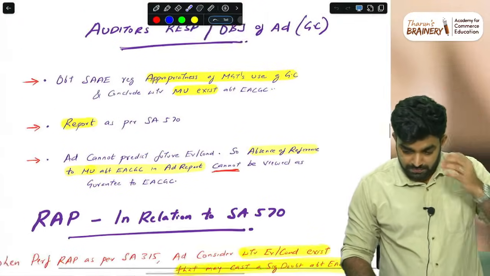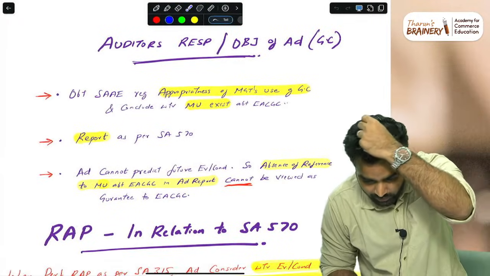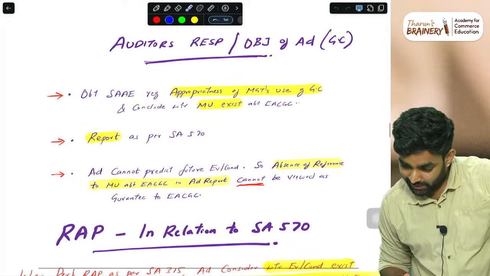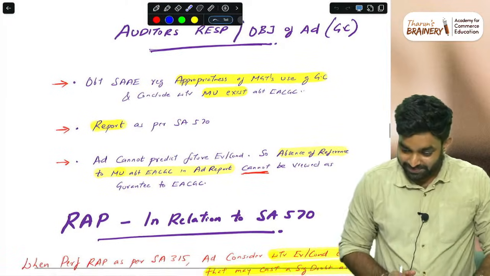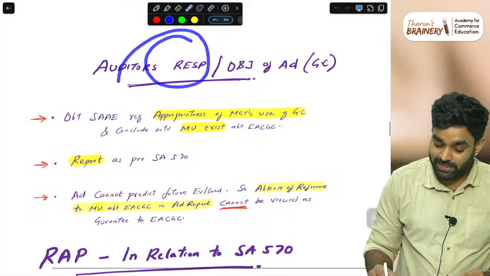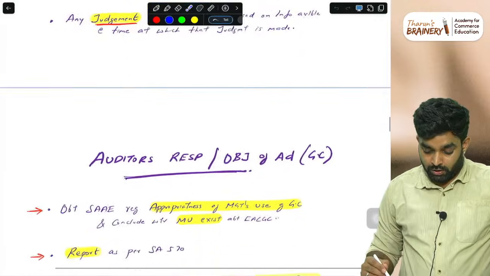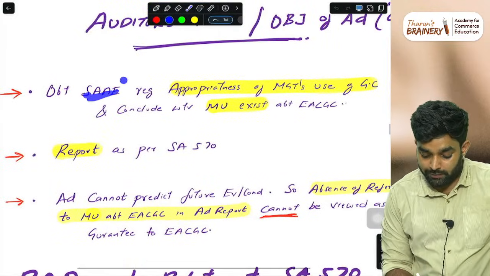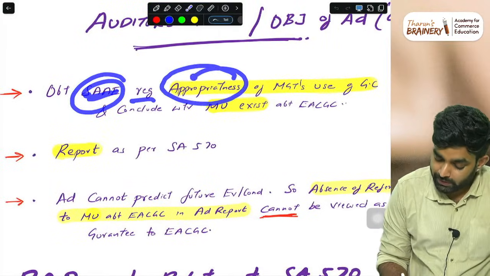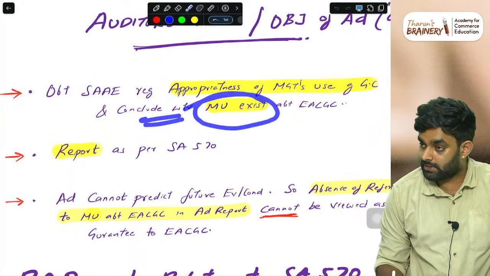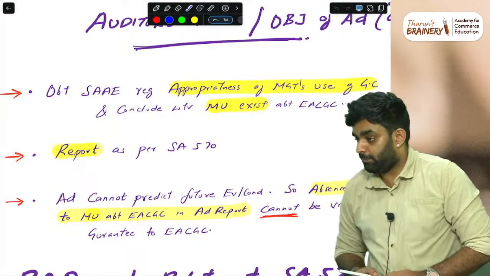Then, yes, the extent of matters amended. Correct, Soumya and Gautami. Then comes the auditor's responsibilities and objectives. The auditor's responsibilities: obtain sufficient appropriate audit evidence regarding the appropriateness of management's use of the going concern assumption, and conclude whether a material uncertainty exists about the entity's ability to continue as a going concern.